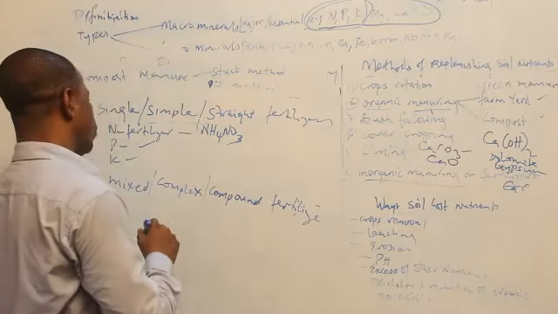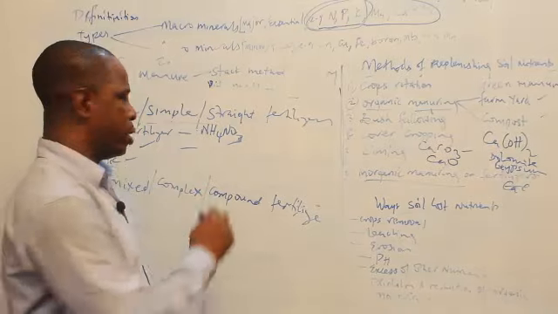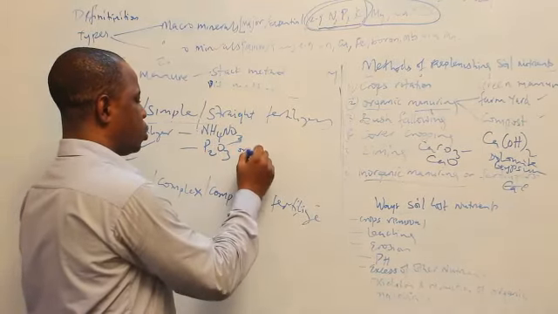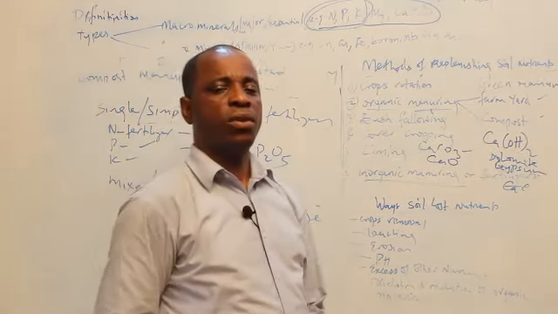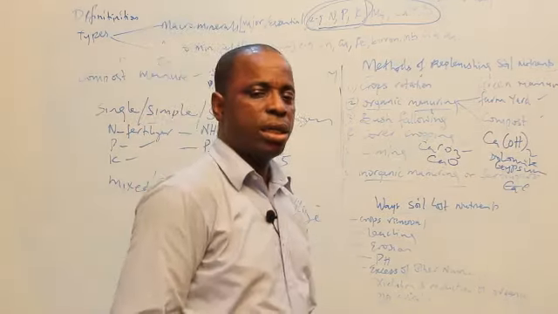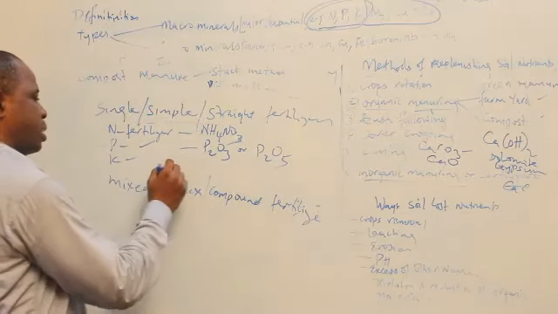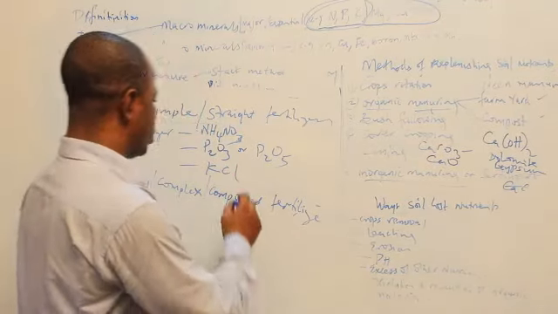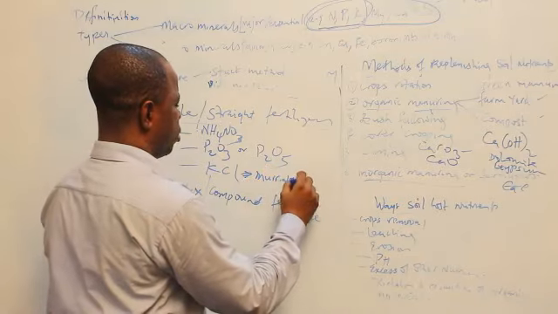Then we have another one for phosphorus. An example is what we call superphosphate, P2O5. This one can give us phosphorus on the farm. Then there's one that gives potassium. That one is KCl. KCl is called muriate of potash.